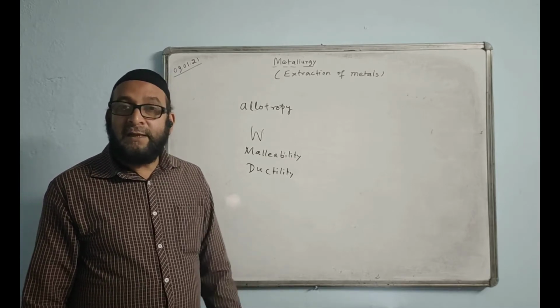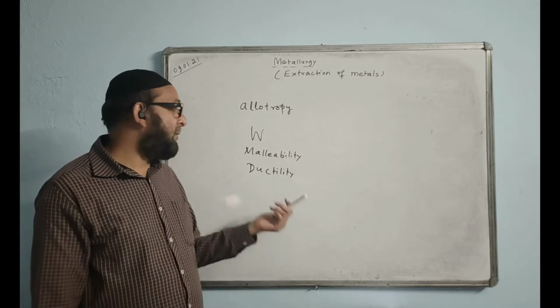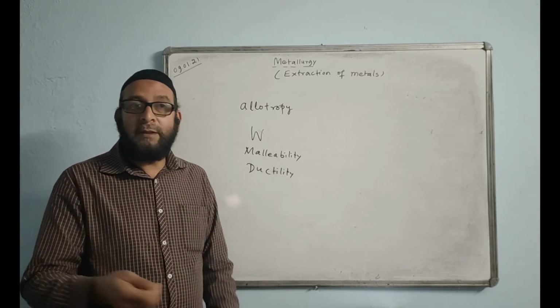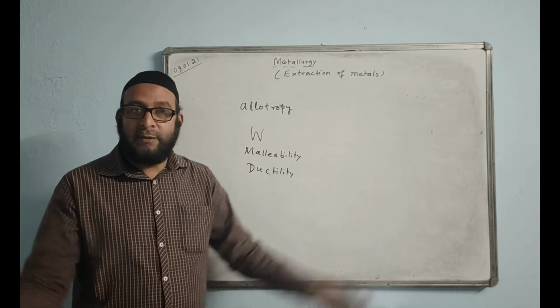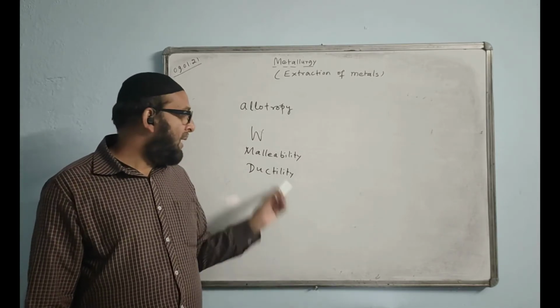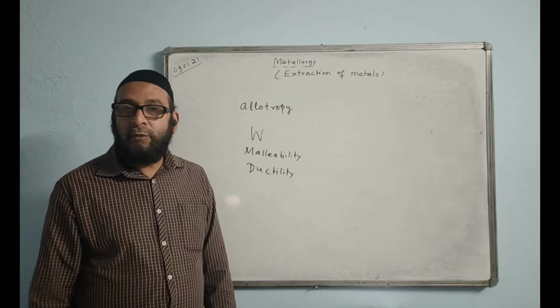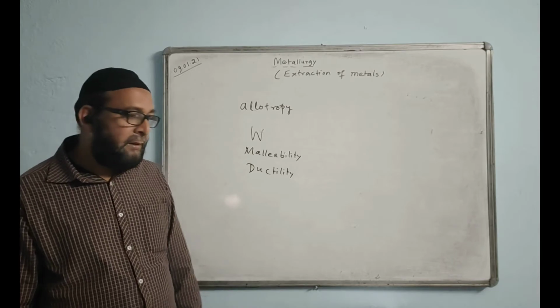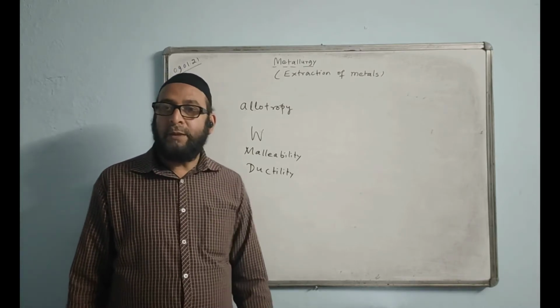So since zinc is a brittle metal, definitely it will be non-malleable and non-ductile. How can you make a sheet or a plate out of it? When you beat it, it will smash into pieces. You cannot make it. And for ductility also, we cannot make wire out of it because it is brittle in nature. Hope it is clear.